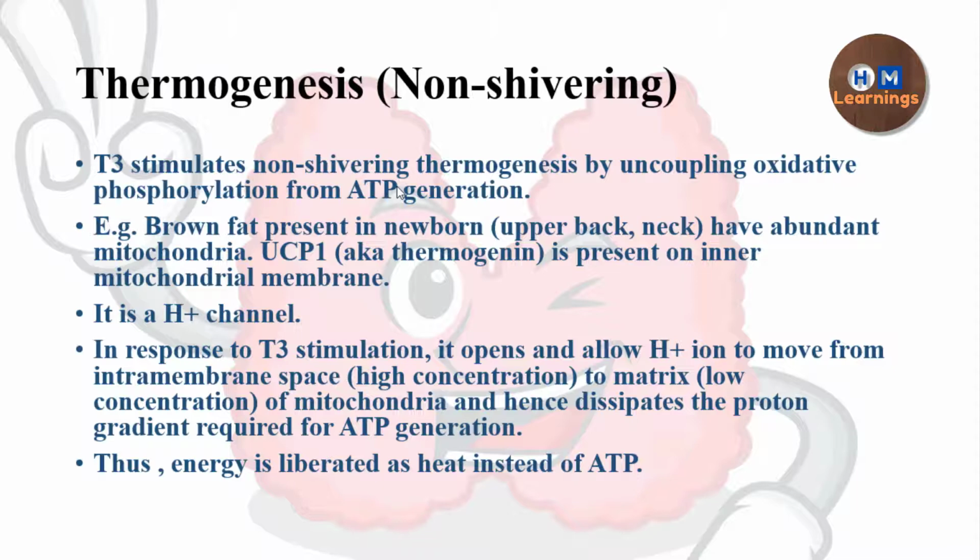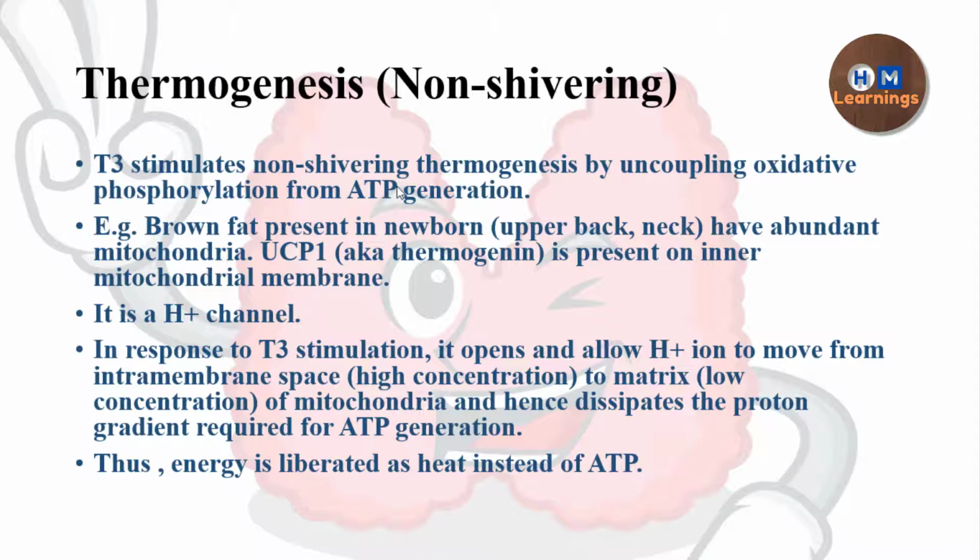In the neonates, what is happening is that they don't have a well developed shivering mechanism, but they have to maintain their body temperature. So for that they have brown adipose tissue, which is abundant in the upper back and the neckline. It has another protein called the uncoupling protein, which is present on the inner mitochondrial membrane. That protein is actually a proton pump. Normally it is inhibited, it is not open, but in response to thyroid hormone stimulation, that inhibition is lost. The uncoupler gets activated, it gets opened.